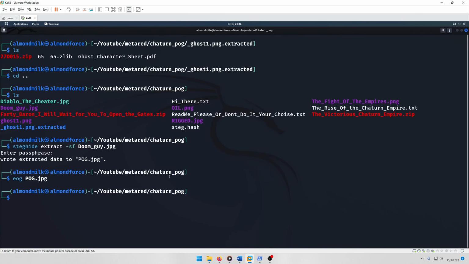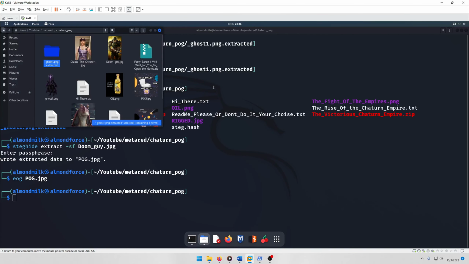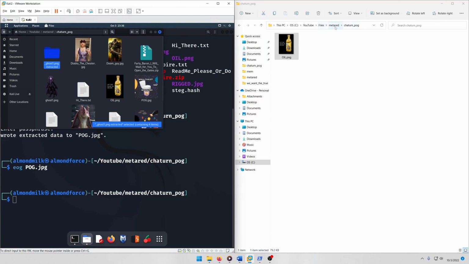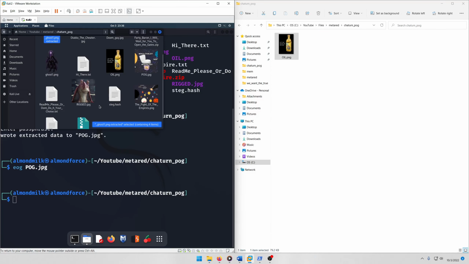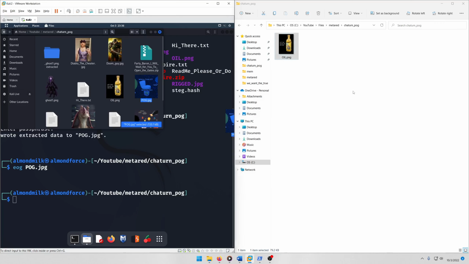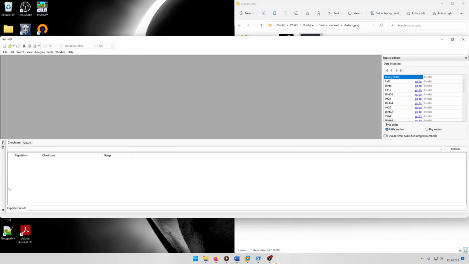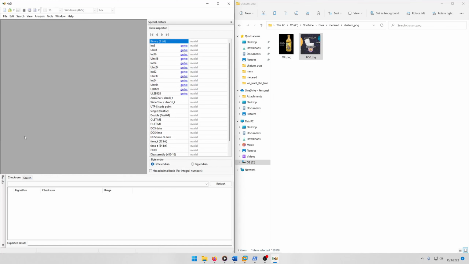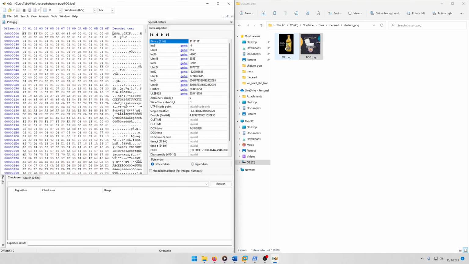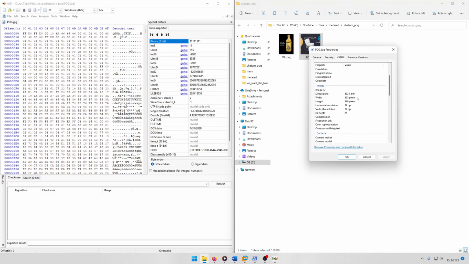So let's go ahead and grab that image file and port it over to our Windows box. And then we're going to open up HxD. Now, if we look at the properties on this image file, we see that it's 333 by 340.